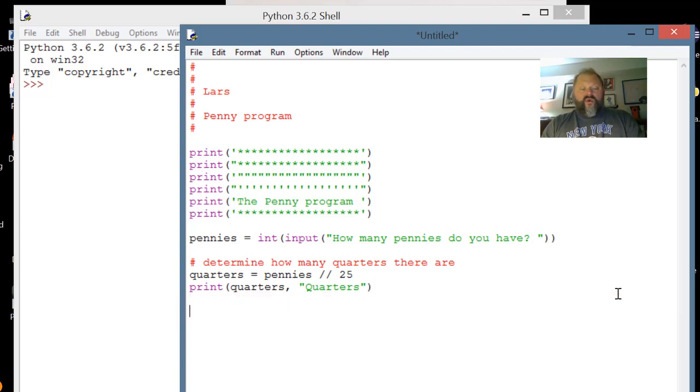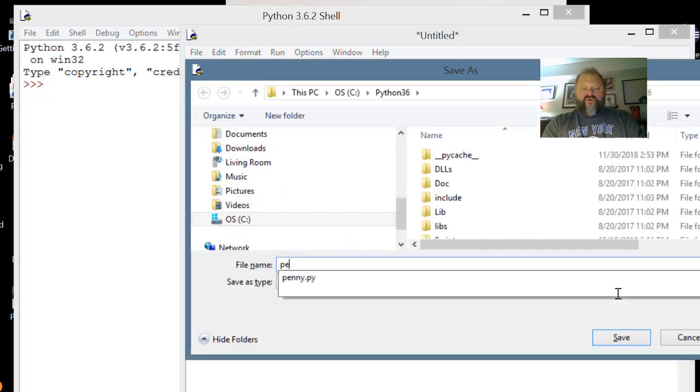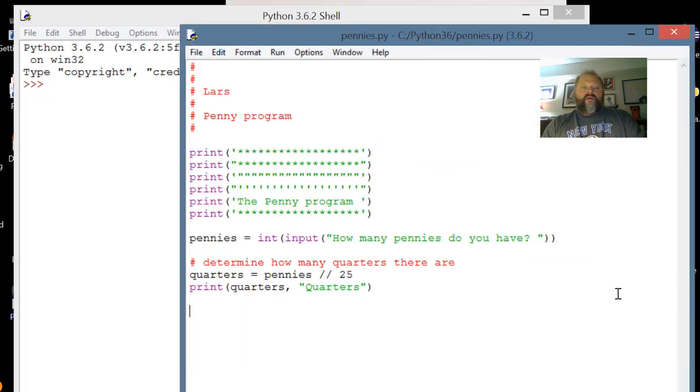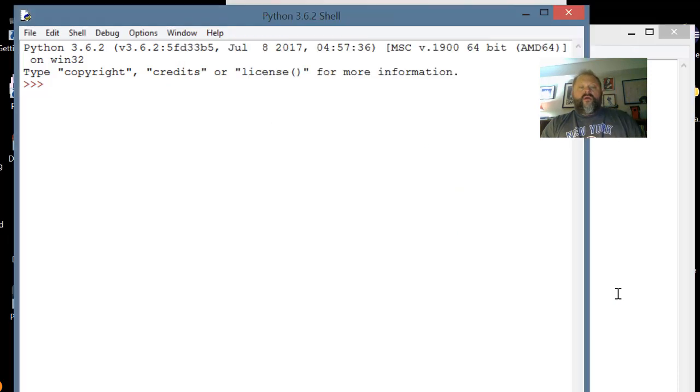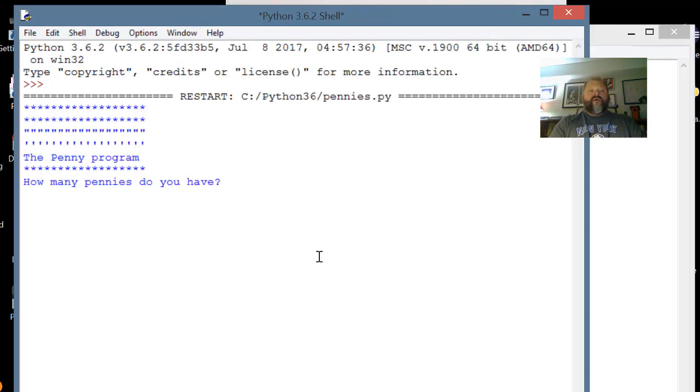Okay. So now, real quick, I'm going to run it. I think I have to save it. Yes, I do. We'll call it pennies. And I'm going to run it. And there's all my junk. You can see the double quotes get printed out. The single quotes get printed out. As long as you use the other one, you can do it.